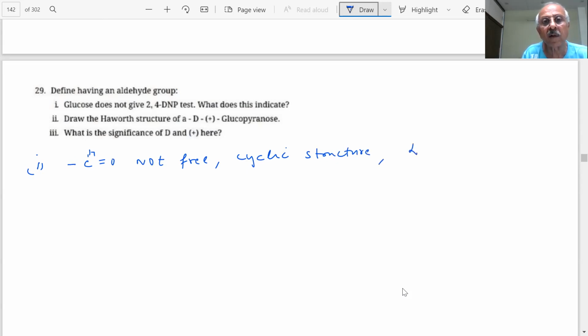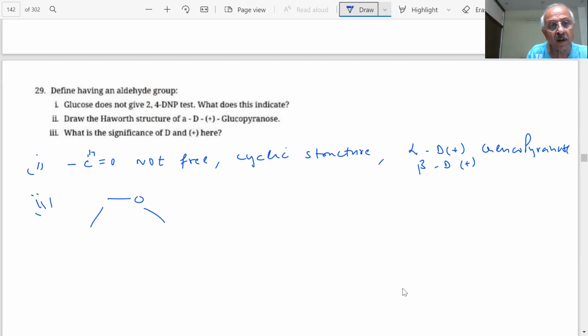Alpha D and beta D glucopyranose. Draw the Haworth structure, students. Now we have shown you how to draw the Haworth structures, and with some practice we should be able to draw the rings. This is our Haworth structure, students. And then if I label 1, 2, 3, 4, 5, and this is our CH2OH, 6 carbon.